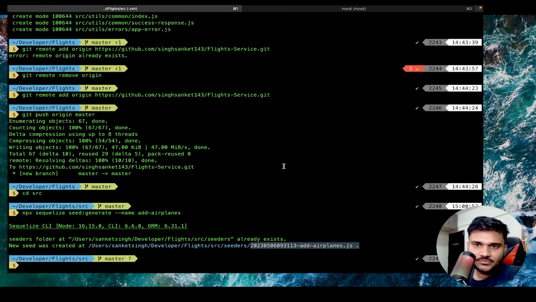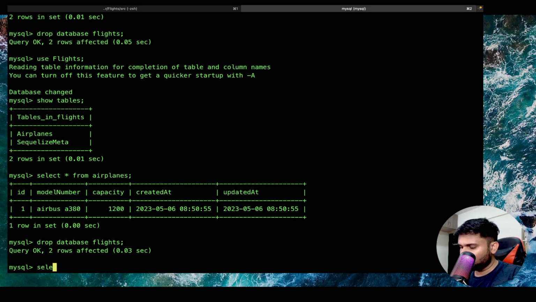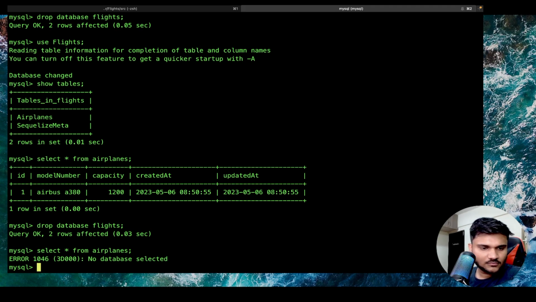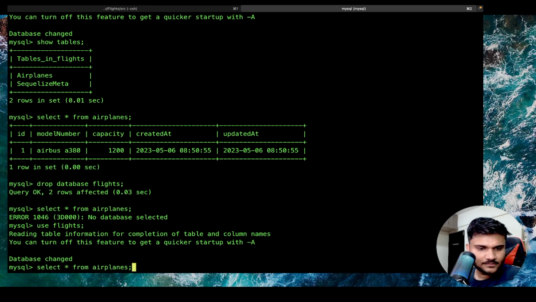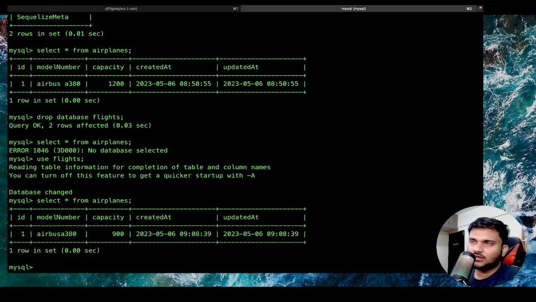Currently, let's see what do we have already in the database. So let's start from airplanes. Sorry, no database selected by mistake. Sorry, use flights. Okay, so we already have Airbus A380. Let's get some other model.